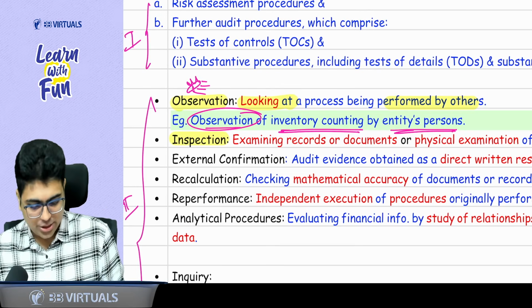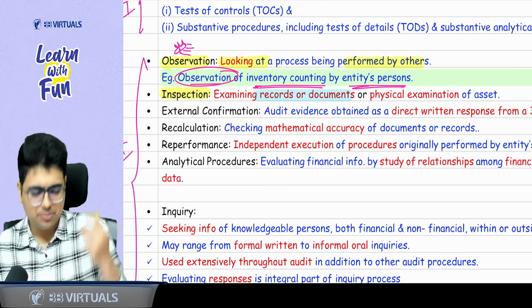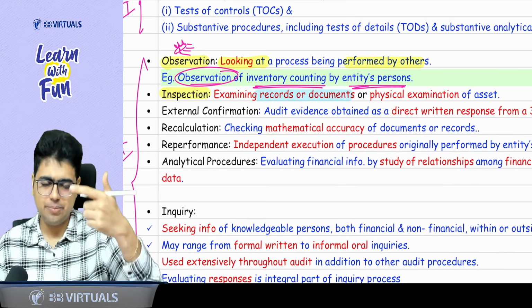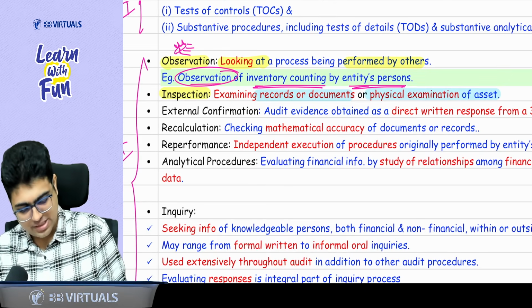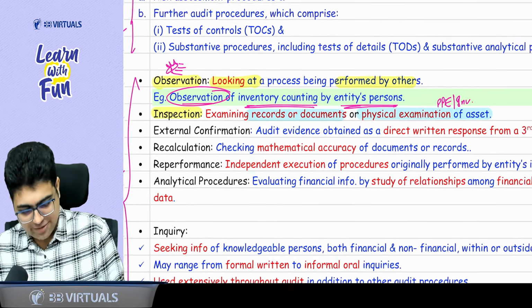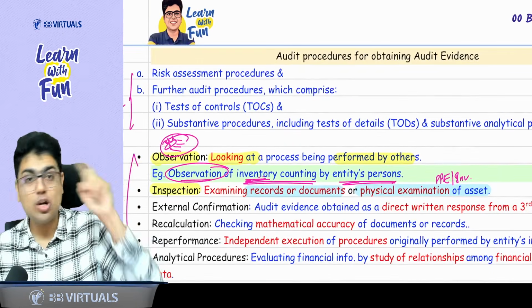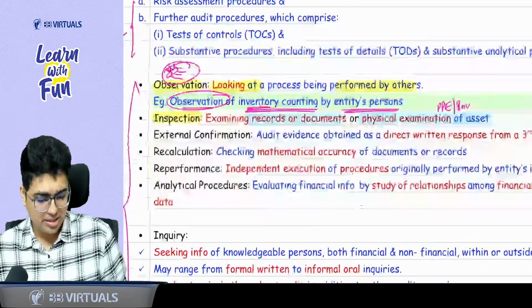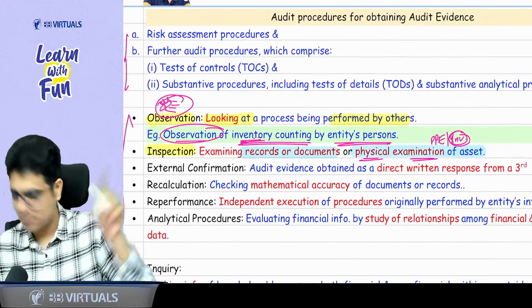Inspection includes generally two things. First thing is inspecting the records or documents. That means you are checking the invoice, agreement. Or you are doing physical examination of asset. Physical examination means PPE or inventory. Sir, inventory was here also. No, here you were not physically examining. You were observing the inventory count done by others. Here you are doing the physical examination of the inventory. So this is inspection. Okay, sir.